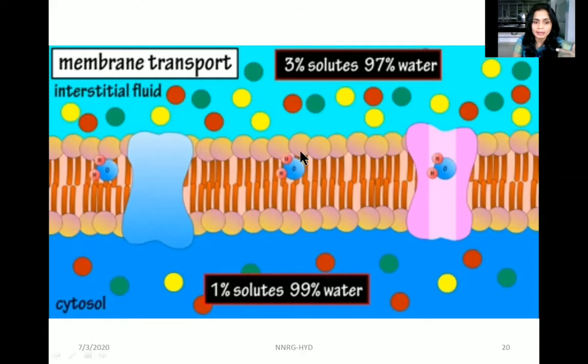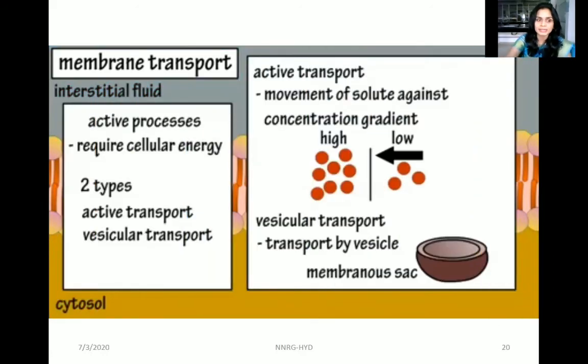But as it is a normal osmosis, what happens is the water molecules are more here, so the water molecules pass from here to the interstitial fluid to make a balance and make an equilibrium. That's how the movement of water takes place there in the interstitial fluid. That is about the passive transport we discussed now.